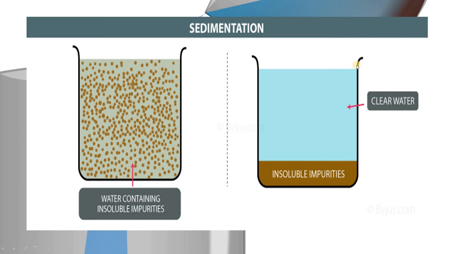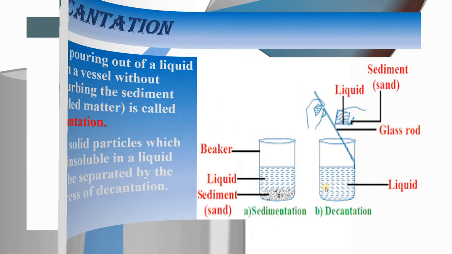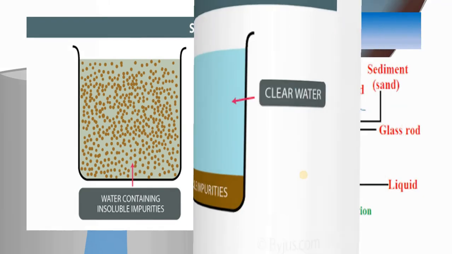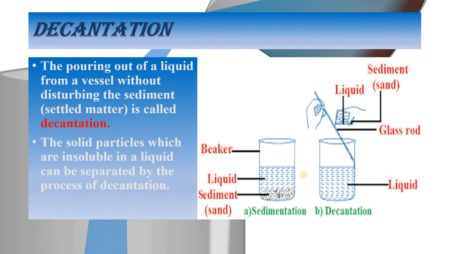Now, if you want to separate this clear water from the insoluble impurities, then what you have to do is pour this clear water into another beaker, without disturbing the insoluble impurities or the sediment. That process is known as decantation. So what is the definition of decantation? The pouring out of a liquid from a vessel without disturbing the sediment is called decantation.